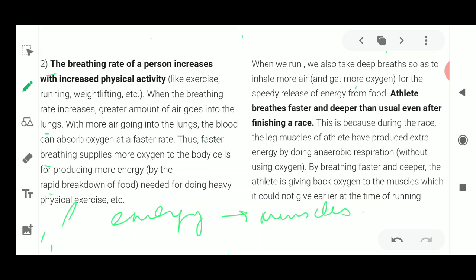Because you are running, during a race the leg muscles of an athlete have to provide extra energy during anaerobic respiration, without oxygen. Okay, but by breathing faster and deeper, the athlete gives back oxygen to the muscles that it could not give earlier while running. So together with the aerobic respiration taking place in the lungs, our muscles also start respiring. Okay, so this was about anaerobic respiration and the meaning of breathing rate.